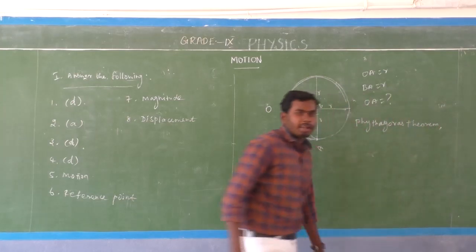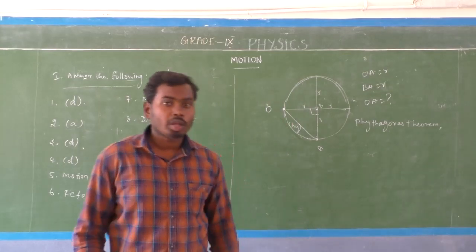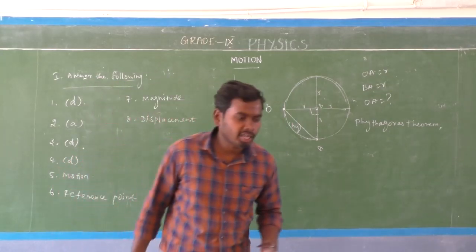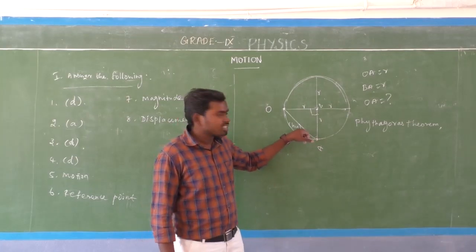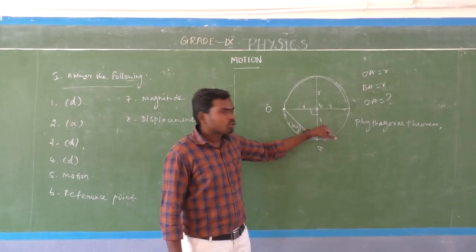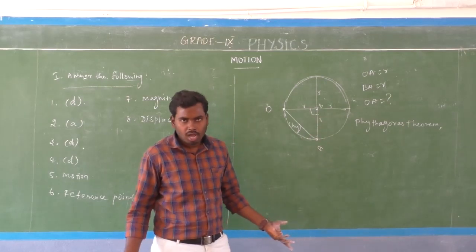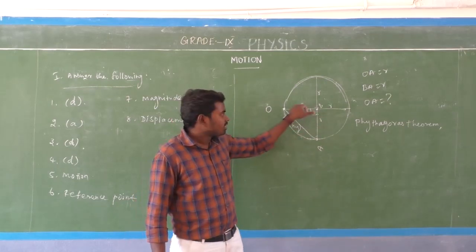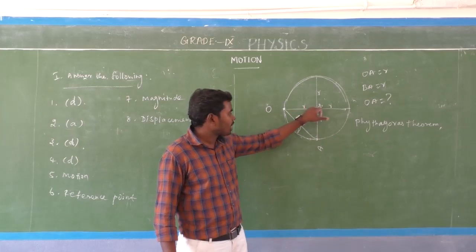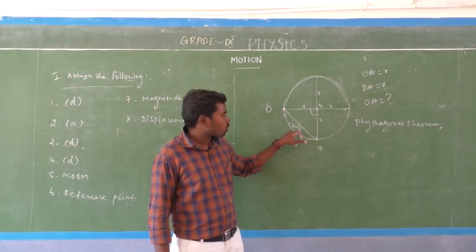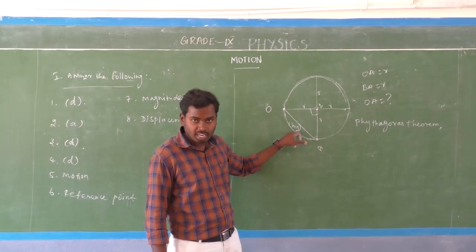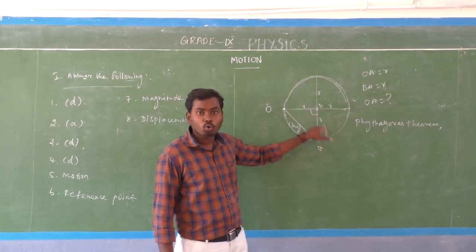We can take Pythagoras theorem. What is Pythagoras theorem? Okay, you already studied that. Pythagoras theorem is very simple. The square of the hypotenuse is equal to the sum of squares of the two opposite sides. This is the hypotenuse, this is the opposite side. So OB and BA are the opposite sides and OA is the hypotenuse. So the square of the hypotenuse is equal to the sum of squares of the two opposite sides.